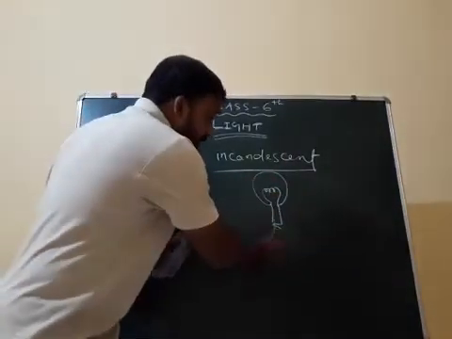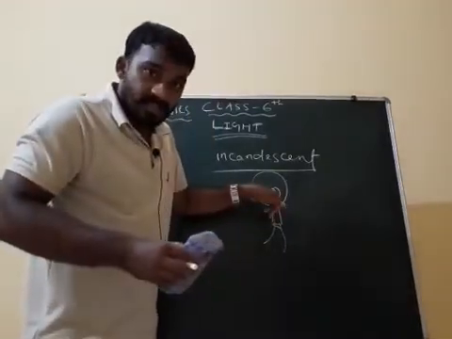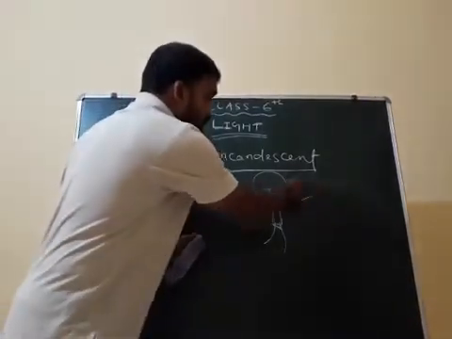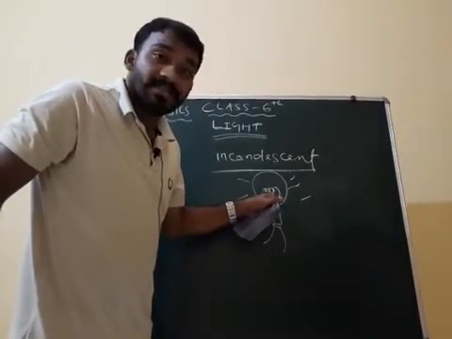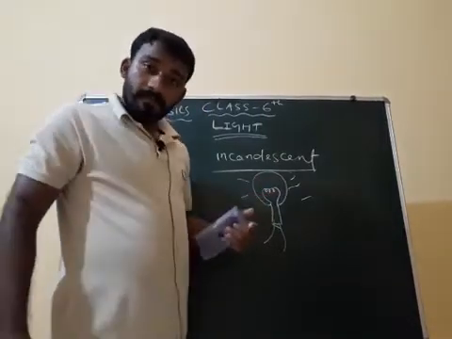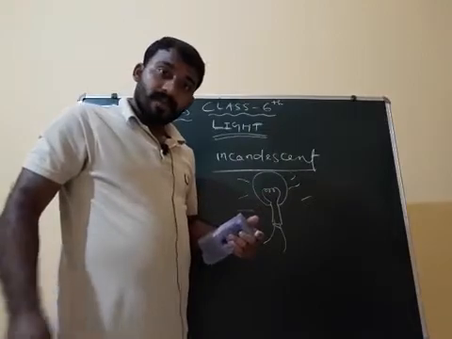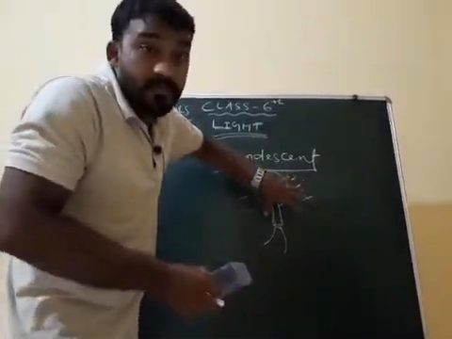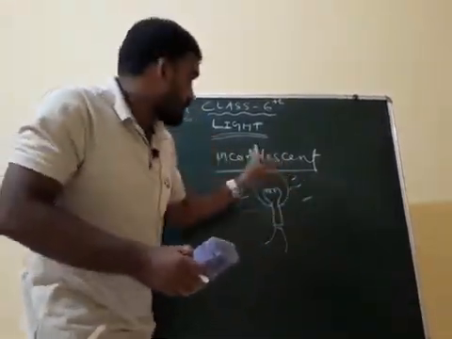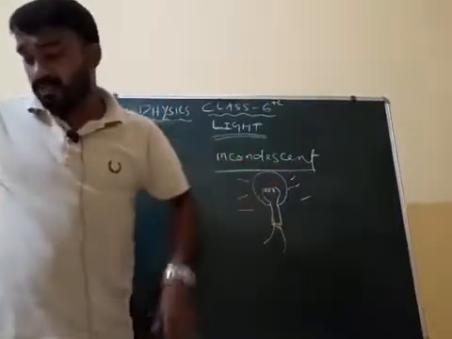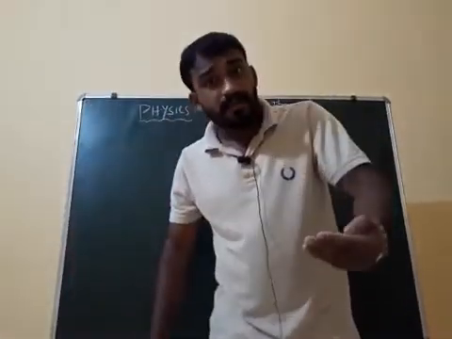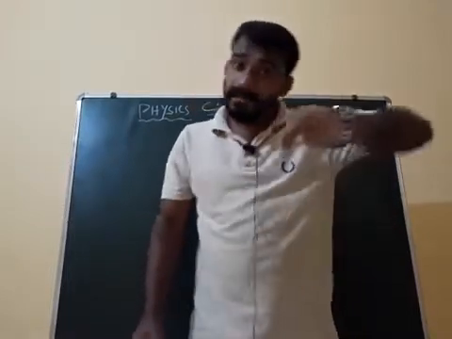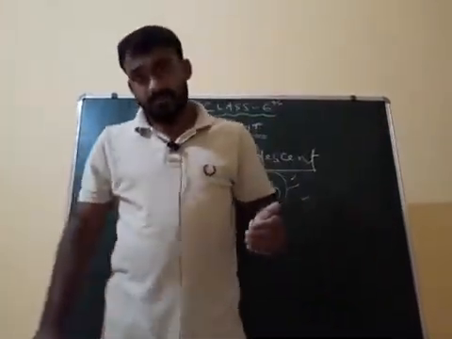And when electric current passes through it, it starts glowing, as well as the filament starts heating itself. This type of source of light is called an incandescent source of light, which is glowing as well as producing heat.